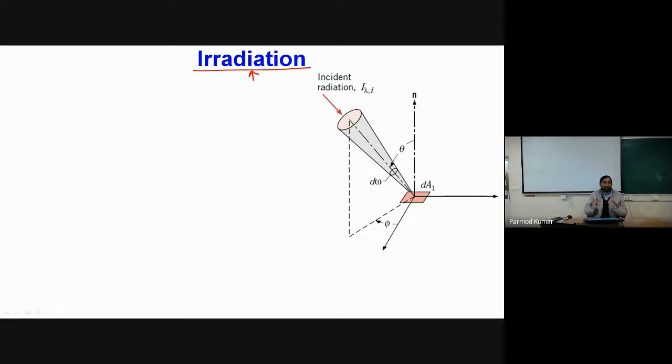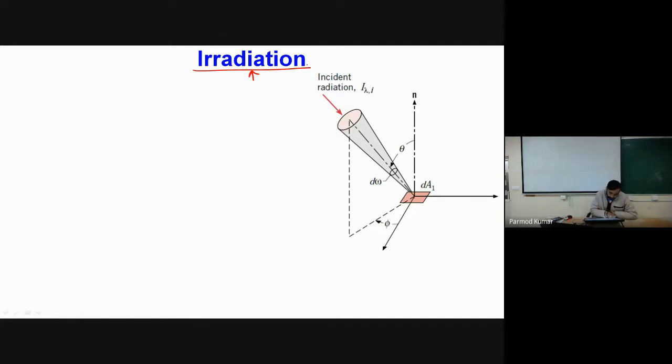Why is this irradiation important? Because when we have to estimate the total amount of heat transfer, we also have to consider how much fraction of this incident radiation is absorbed by the surface and how much is reflected by the surface. Because of this, we also have to quantify this flux of irradiation.